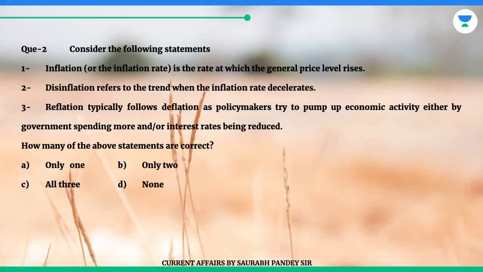Question 2. Consider the following statements. 1. Inflation, or the inflation rate, is the rate at which the general price level rises. 2. Disinflation refers to the trend when the inflation rate decelerates. 3. Reflation typically follows deflation as policymakers try to pump up economic activity either by government spending more and/or interest rates being reduced. How many of the above statements are correct? A. Only 1. B. Only 2. C. All 3. D. None.